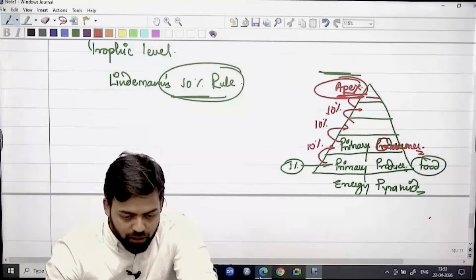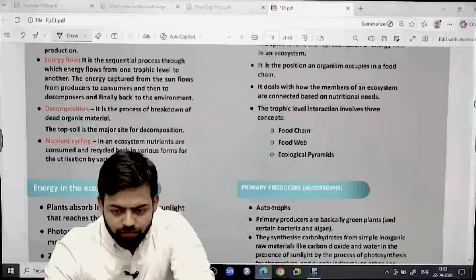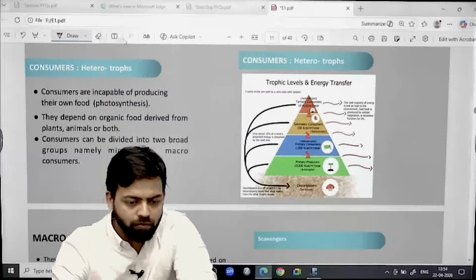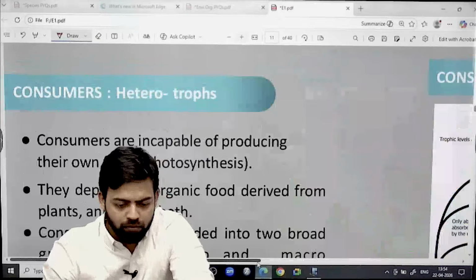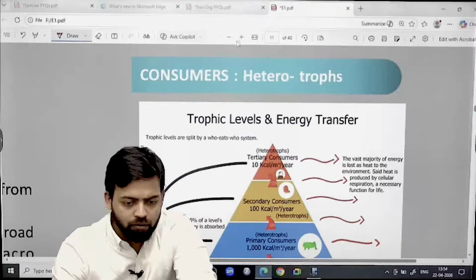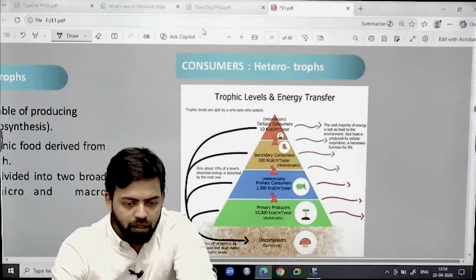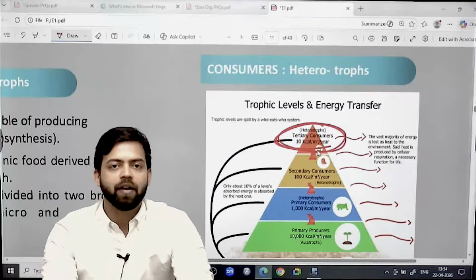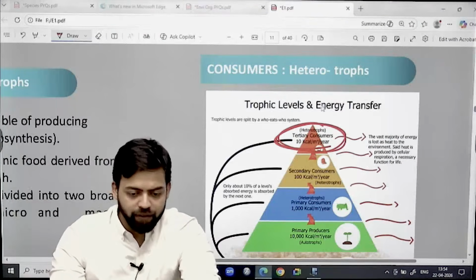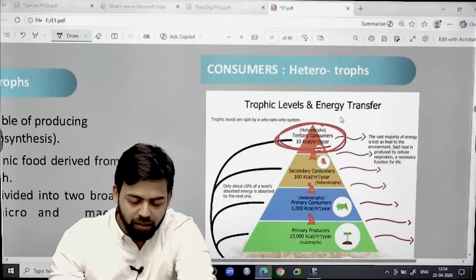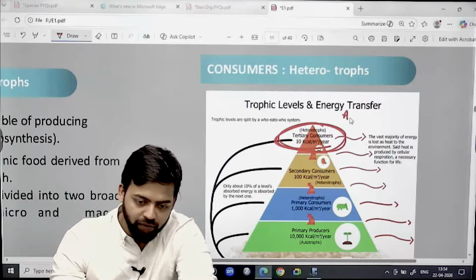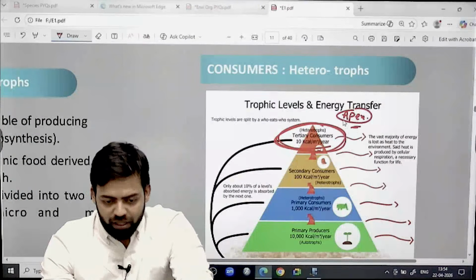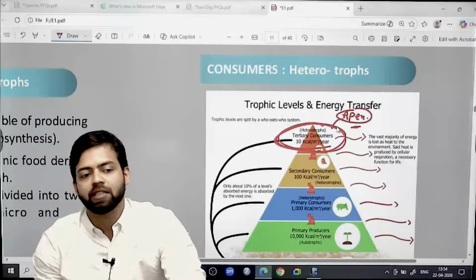If, for example, you see this scenario, what is happening here? In this heterotrophic level, hardly any energy is left after this point. Let's say there is another level after the tertiary level, and this organism is dependent only upon the tertiary consumer from an energy point of view.